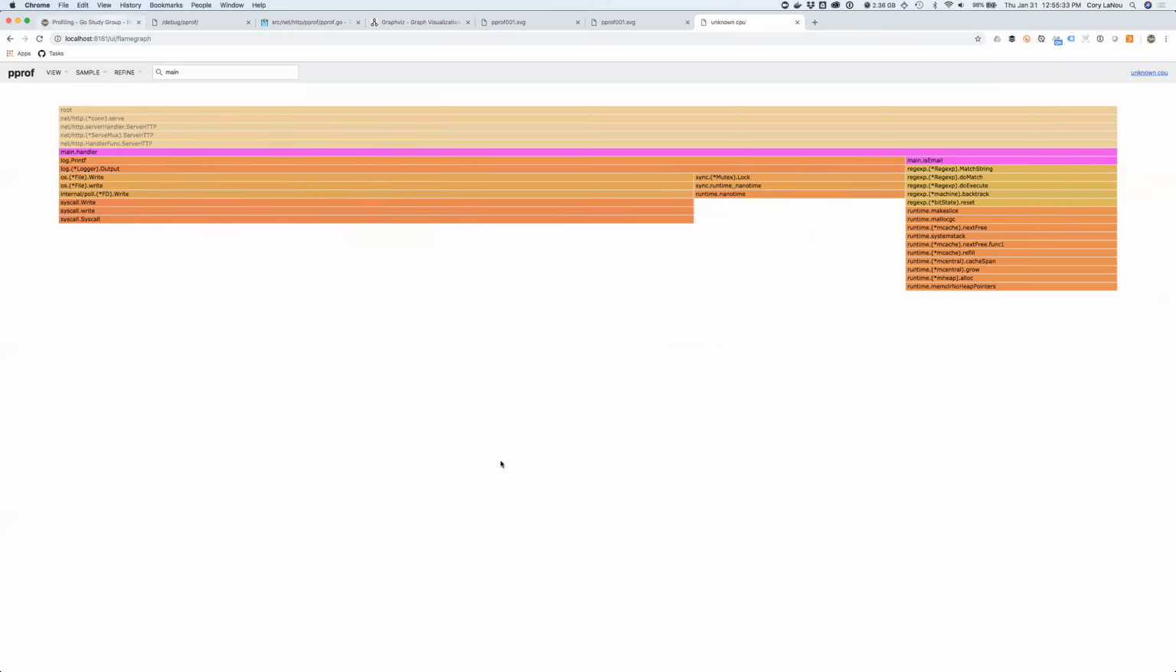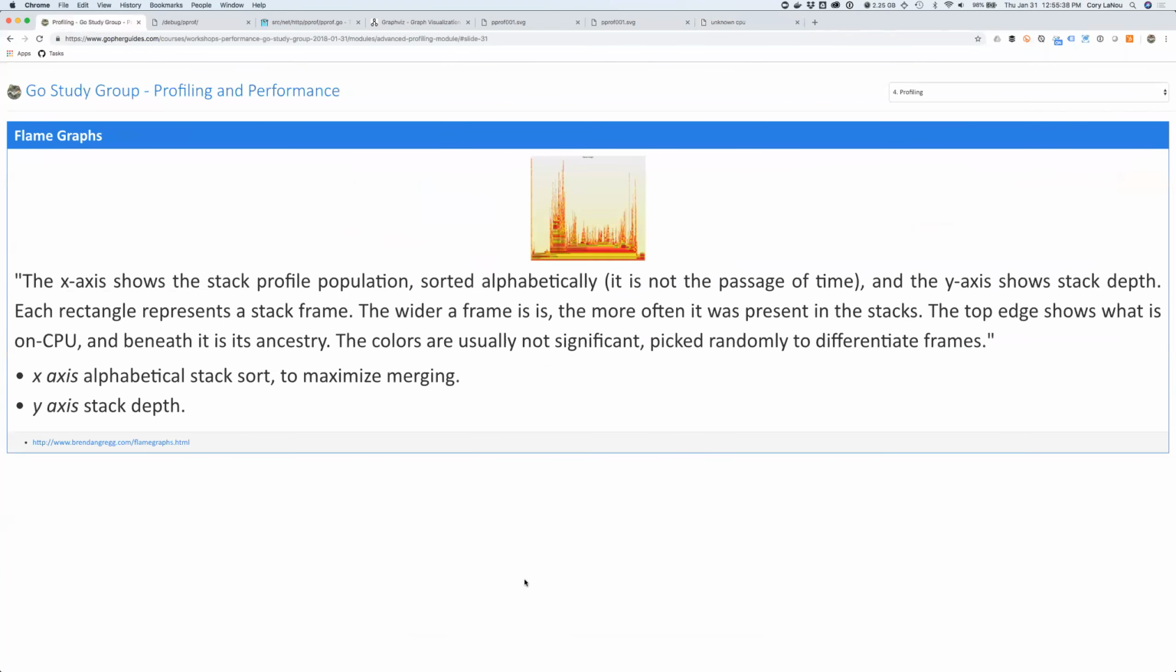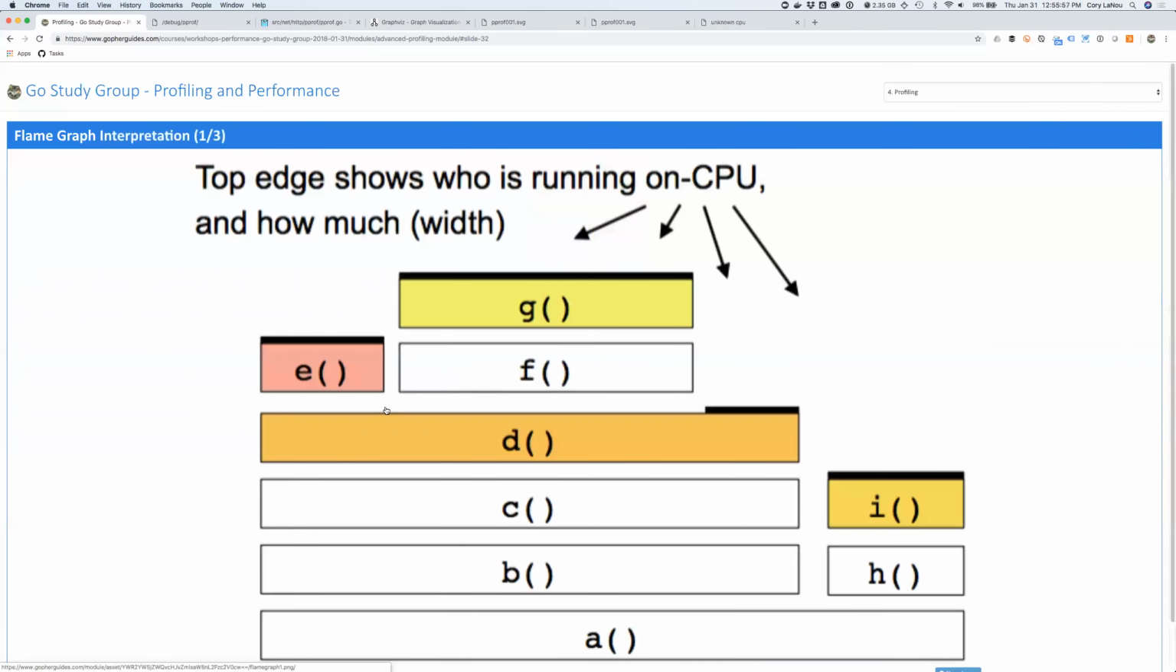Now, before I get into this, let me explain a little bit about torch graphs right here. Kind of give you a little idea. All right, so basically flame graphs and torch graphs, now these are upside down, I haven't updated my slides yet, the x-axis just shows the stack population, and it's sorted alphabetically, it's not by the passage of time. And the y-axis shows the stack depth, all right? So basically, you just see everything, and the wider they are, that's how you know how much time things are taking.